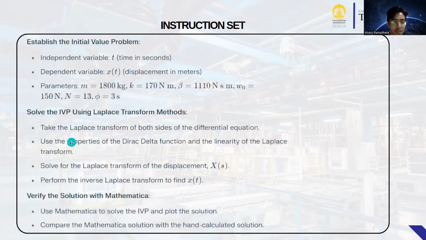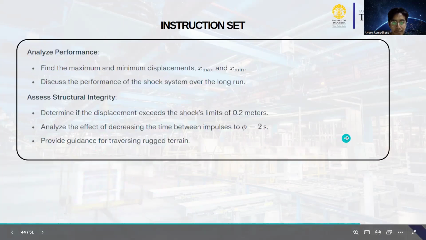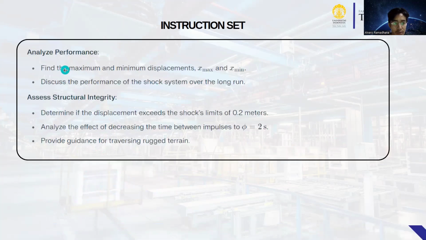Solve using the Laplace transform method. Take the Laplace transform of both sides of the differential equation. Use the property of the Dirac delta function. Solve for the Laplace transform and perform the inverse Laplace transform to find x(t) and verify the solution with Mathematica. Analyze performance: find the maximum and minimum displacement, x max and x min, and discuss the performance of the system over the long run.